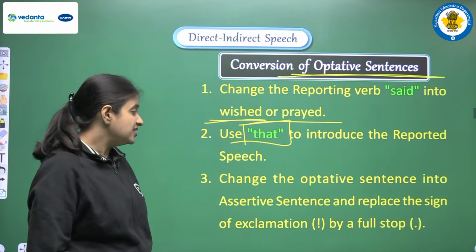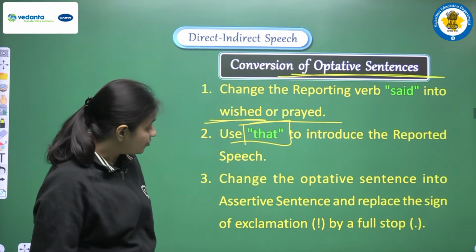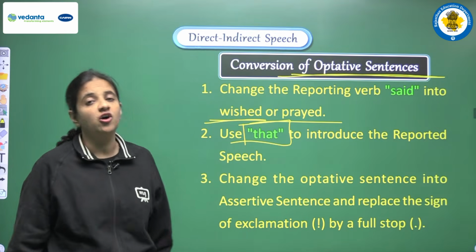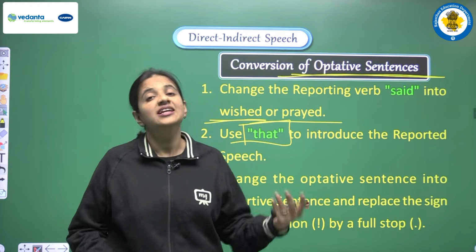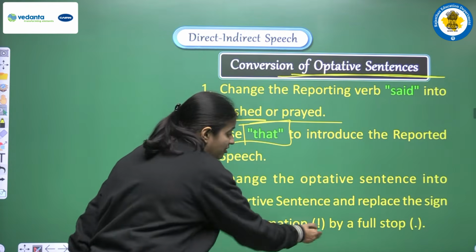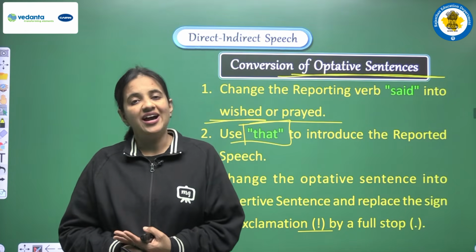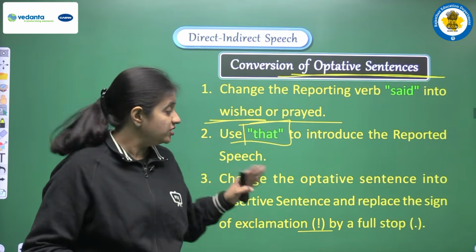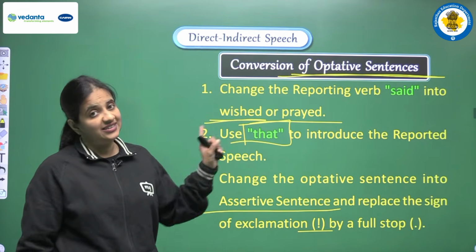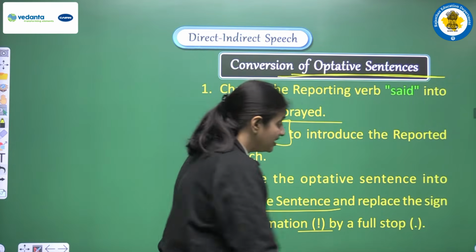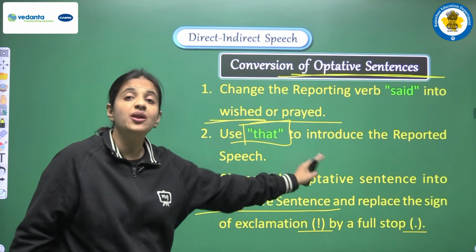Next point, change the optative sentence into assertive sentence and replace the sign of exclamation by a full stop. The third point is that when we have an optative sentence, then at the end of the sentence we will have one exclamatory mark. But when we are doing the conversion, when we are writing indirect speech, then we have to make the structure of the assertive sentence, and this is the reason that at the end of the sentence we have to use one full stop in place of the exclamatory mark.